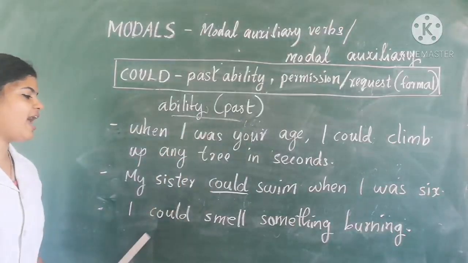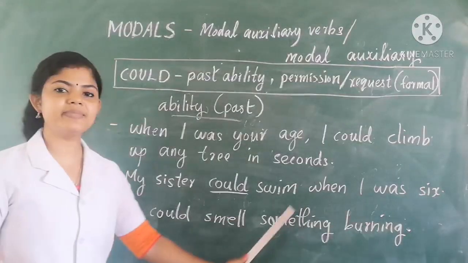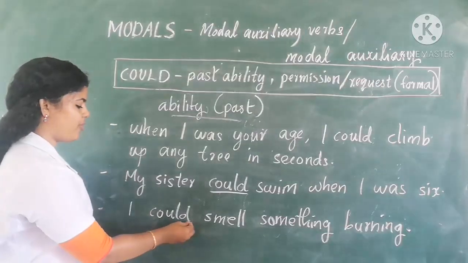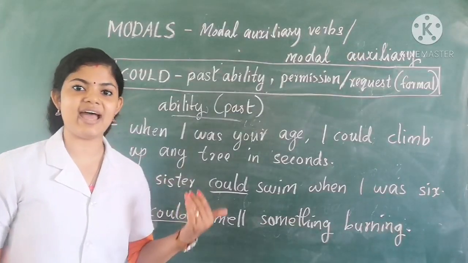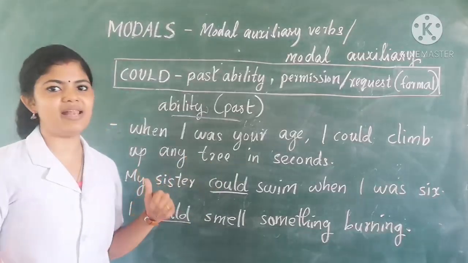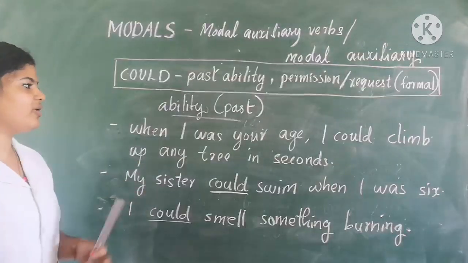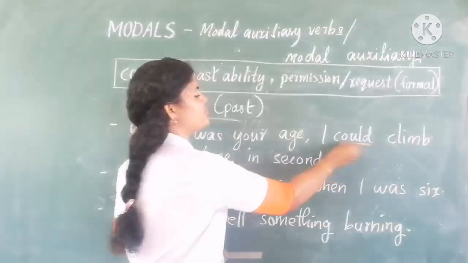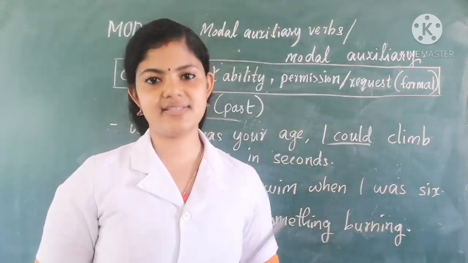Okay, next one. I could smell something burning. Here also the modal verb could is used to show the ability which I had before. I could smell something burning. So in all these sentences, this could is used to show the ability in the past.